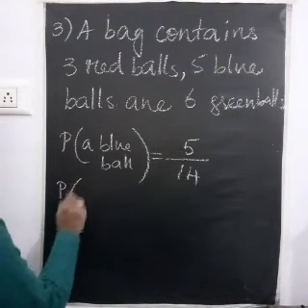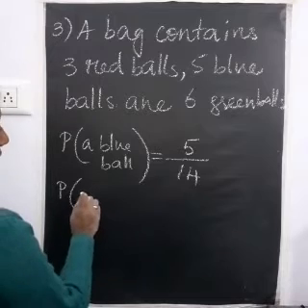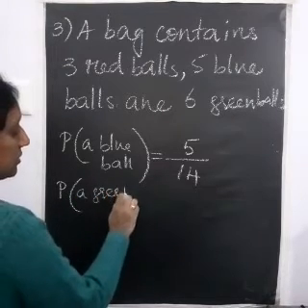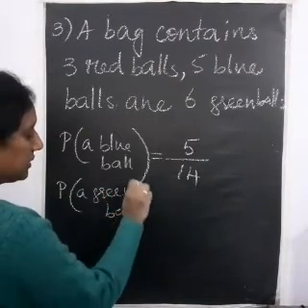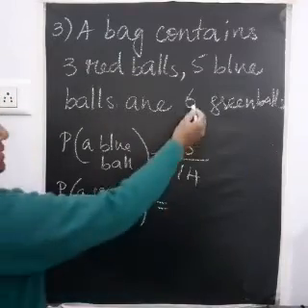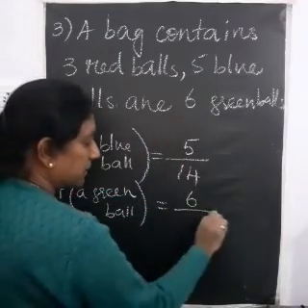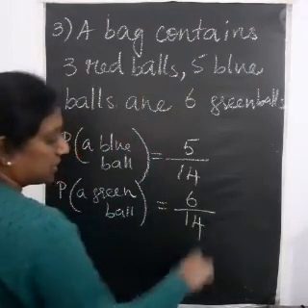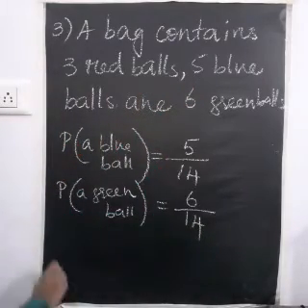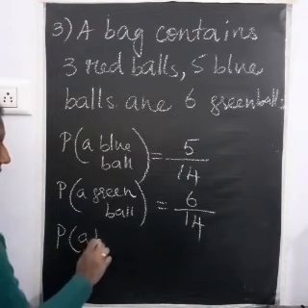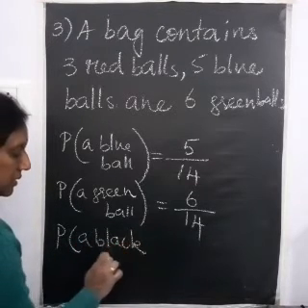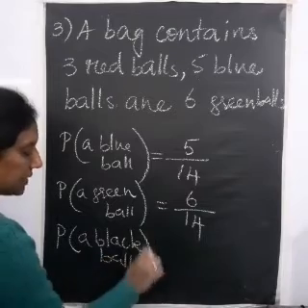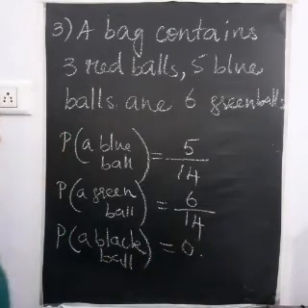Now, what's the probability of getting a green ball? 6 is the favorable outcome, and the total number of outcomes will be 14. 6 by 14. Now, what is the probability of getting a black ball? Yes, the probability of getting a black ball will be 0. Why?